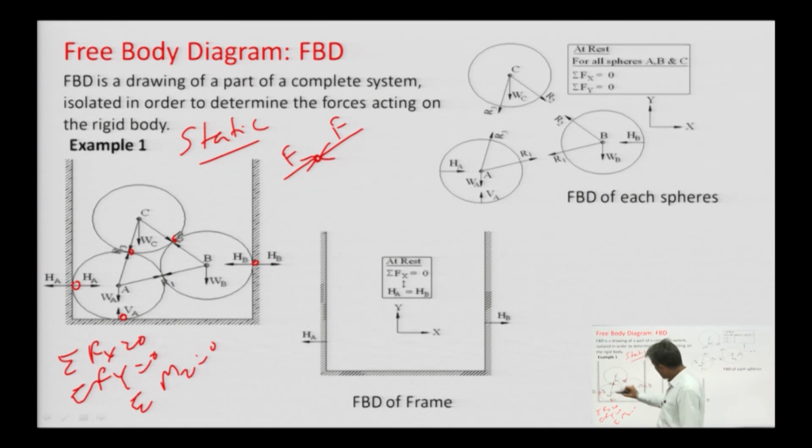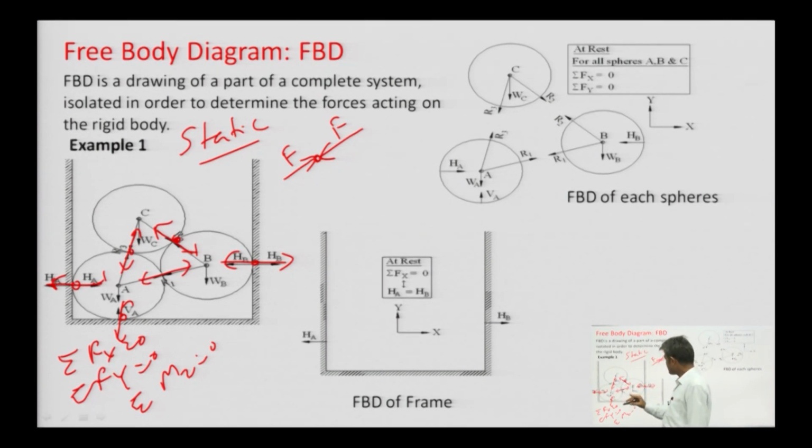Therefore, at every contact point, two equal and opposite reactions will exist, in this manner, here also, here also.